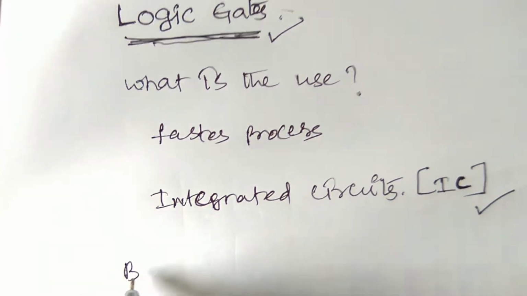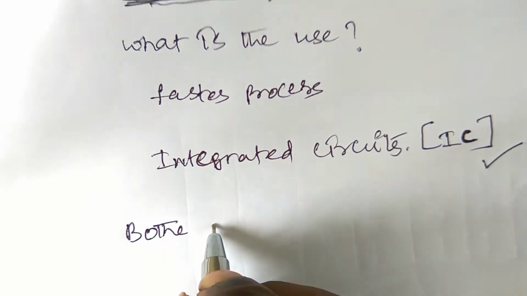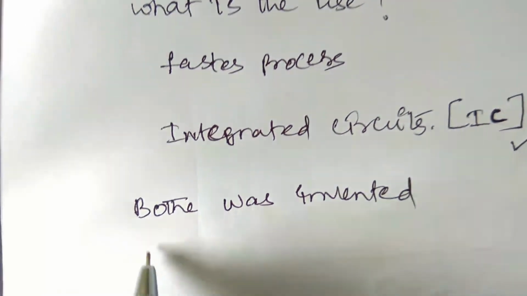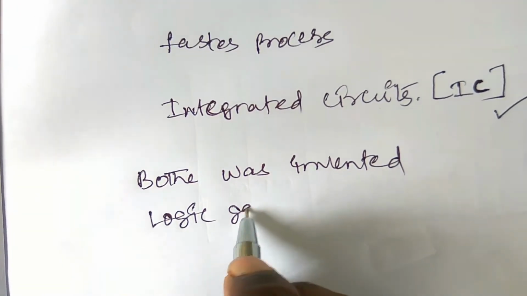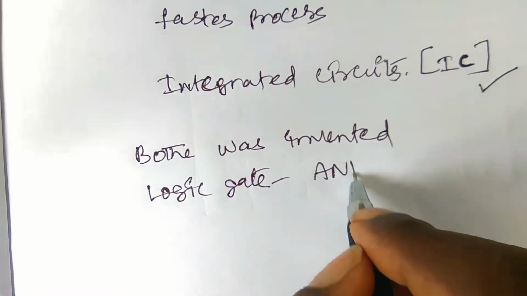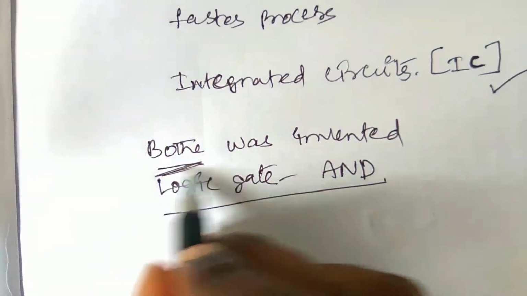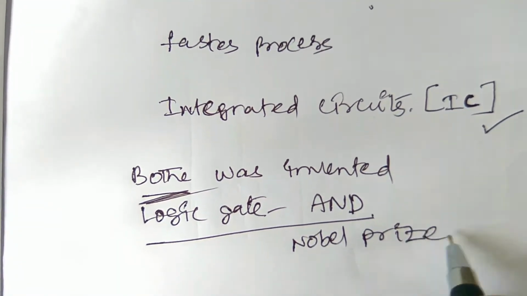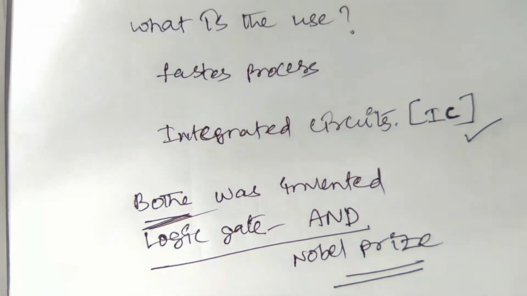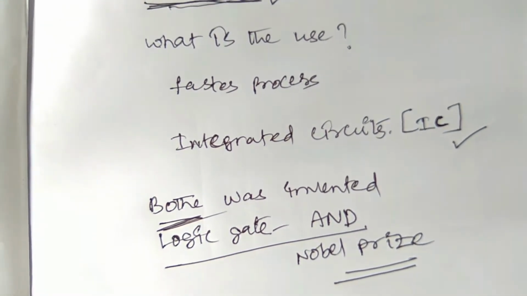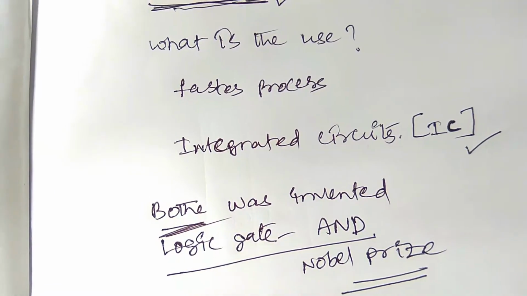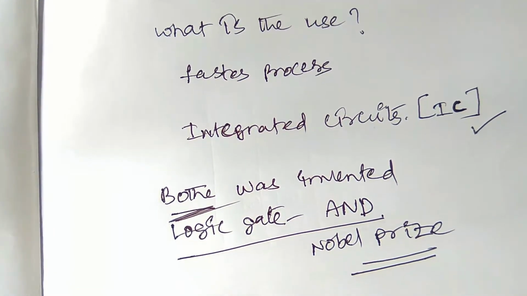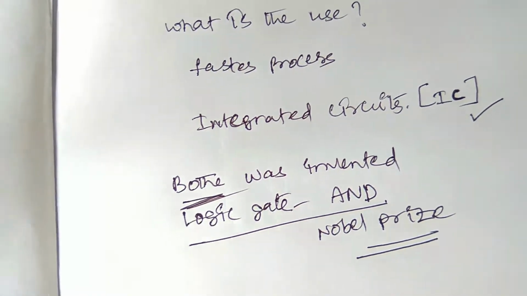At first, the scientist named Bothe invented logic gates. That was the AND gate. The AND gate was invented by the scientist Bothe. He got a Nobel Prize also. Right? This is the use of the logic gates. There are so many types of logic gates. In that we have to practice all the gates and their truth tables with binary conditions.